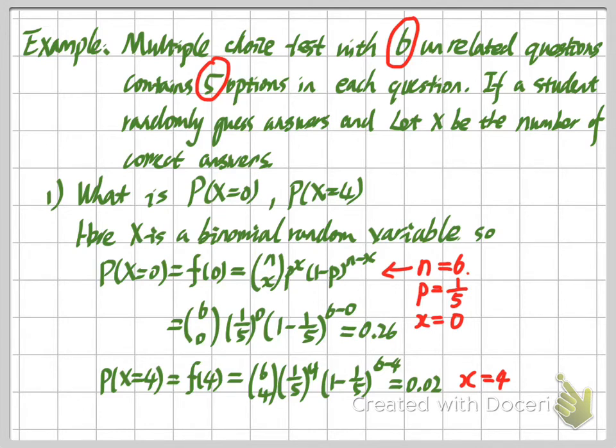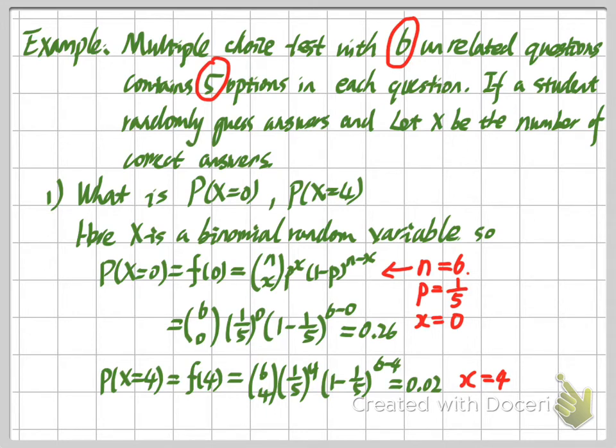That means if we have 6 questions in our test and a student doesn't know anything about the questions and just randomly guesses the answers, there is only a 2% chance the student can get 4 or 6 points for this question. So this is a very small number, to be honest.